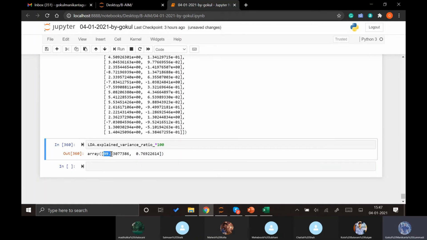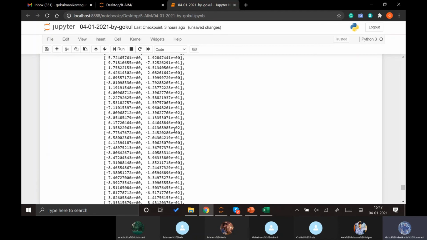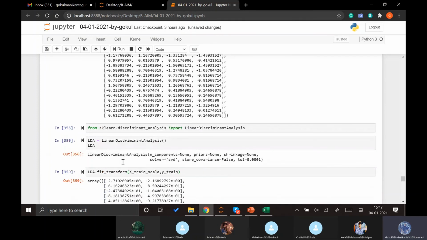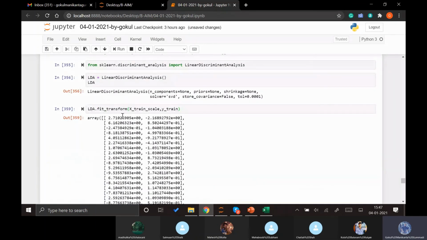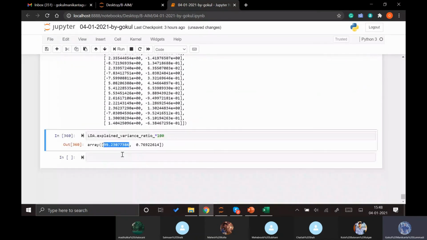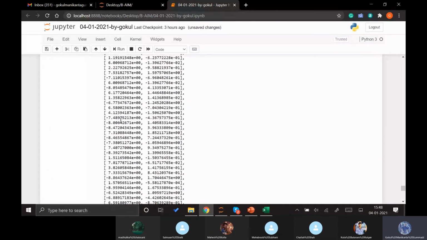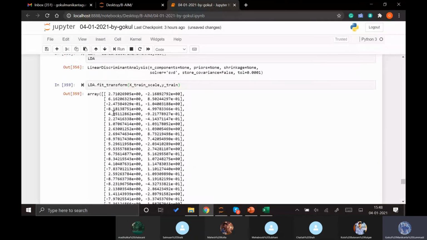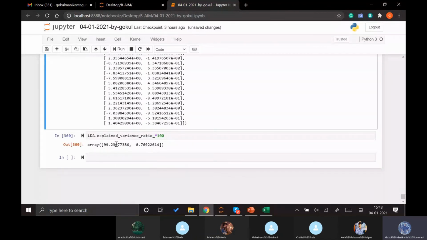That means 99% of the previous data, or we can say the X train, the previous data of the X train, is being explained by this one factor, or we can say this one column here, this first column, not the second one, exclude this. Only this first column is explaining that much of the variance here.